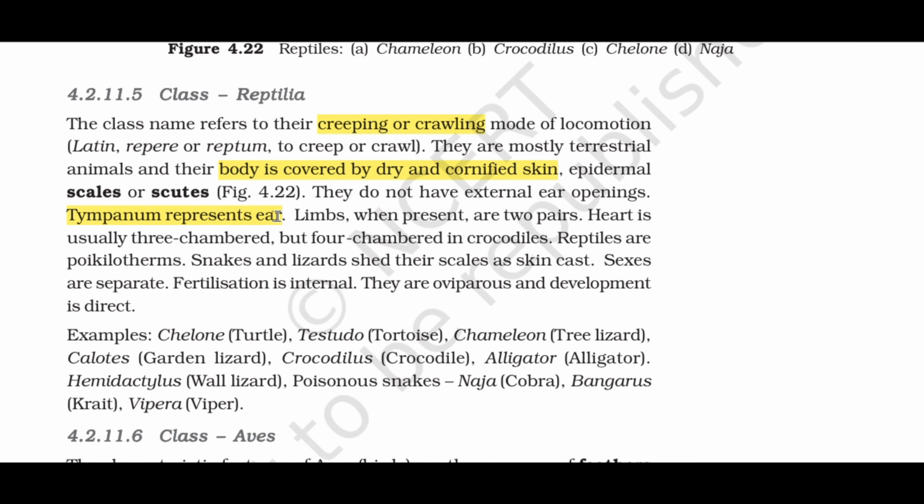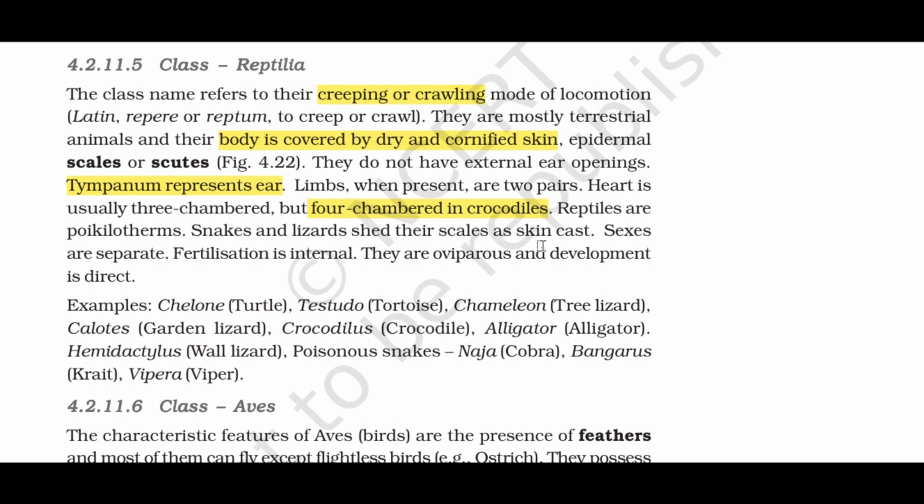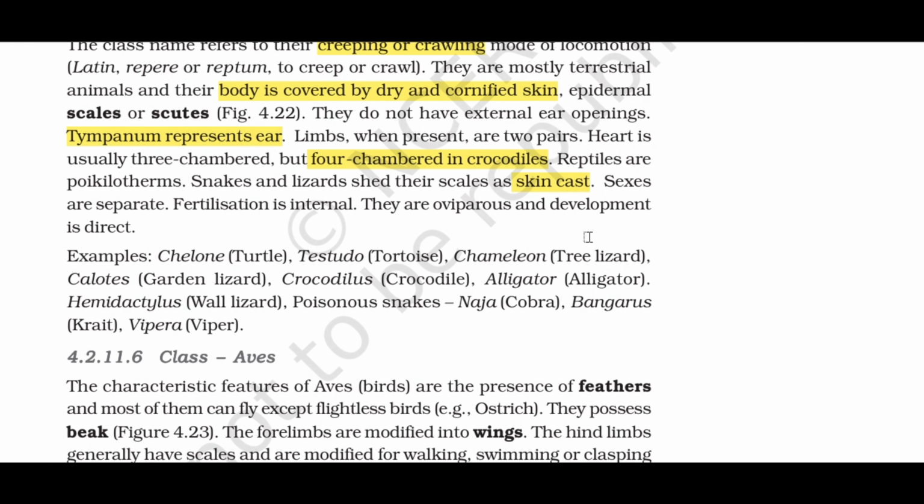Limbs, when present, are two pairs. Heart is usually three-chambered, but four-chambered in crocodiles. Reptiles are poikilotherms. Snakes and lizards shed their scales as skin cast. Sexes are separate. Fertilization is internal. They are oviparous and development is direct.